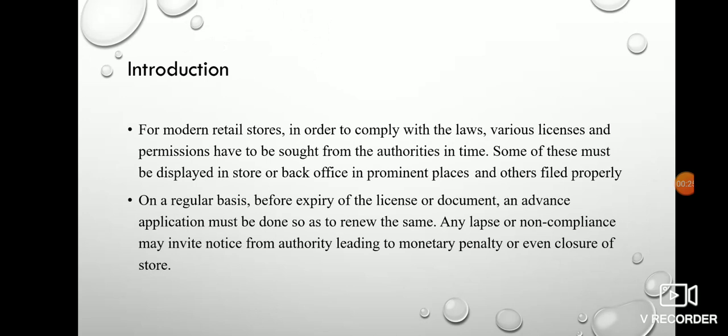For modern retail stores, in order to comply with the laws, various licenses and permissions have to be sought from the authorities in time. So, if you want to open a retail store, or if you have already opened one, there are some laws and licenses which have to be taken, and some of these must be displayed in the store. In the licenses and documents, there are two types: the documents and licenses which should be displayed, and the documents which can be placed in prominent places, or kept in the background.